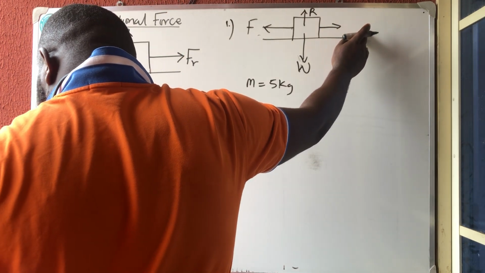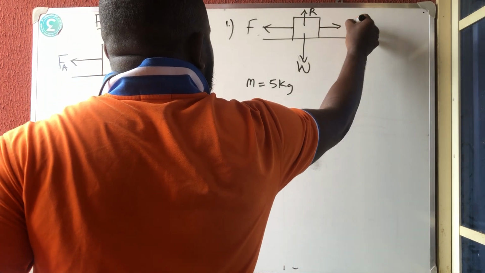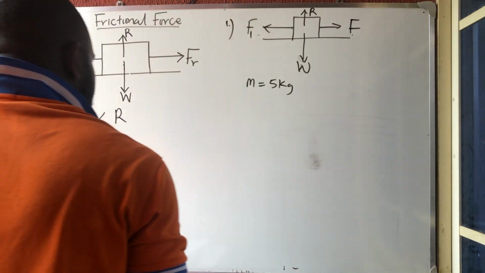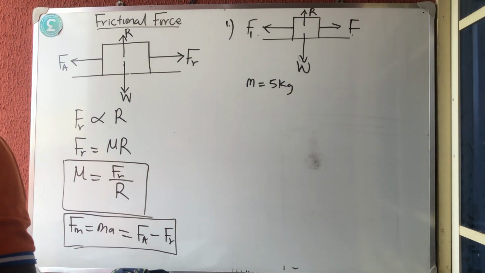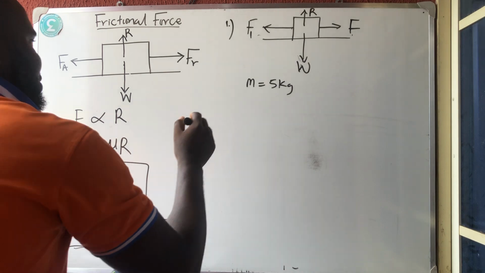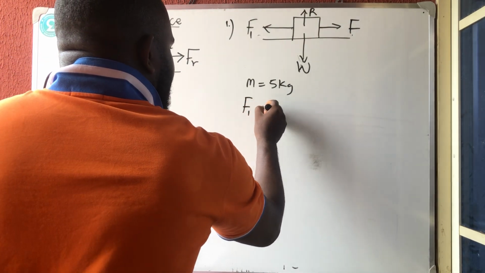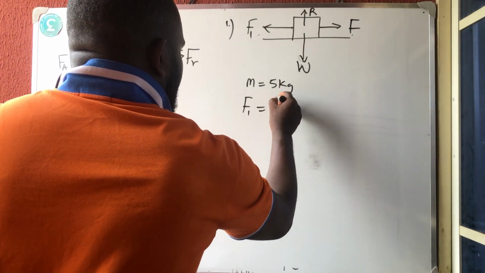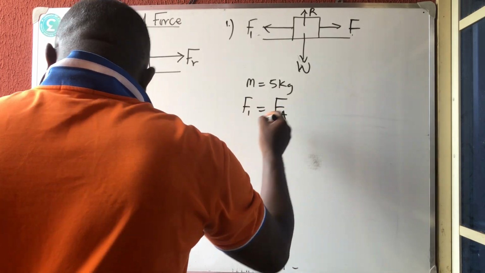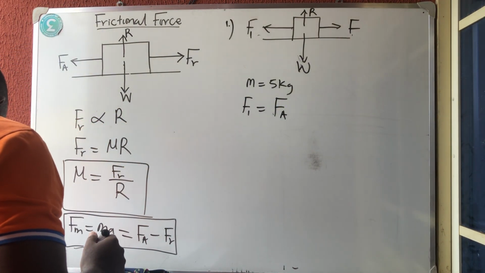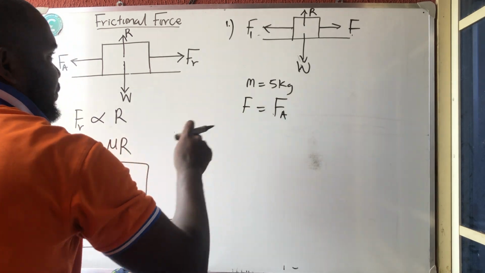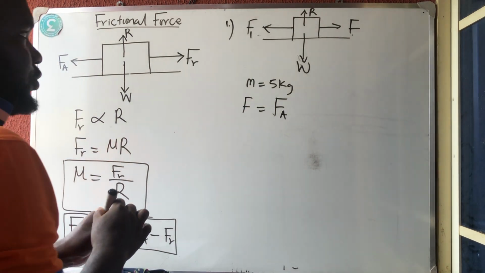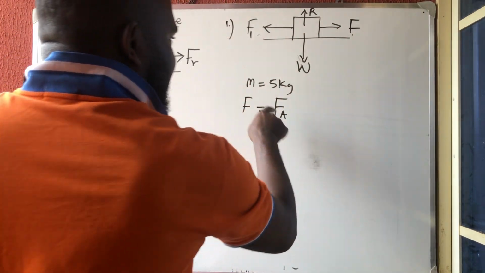They said that here is F, and here is F1. So they said that it is being pulled by a horizontal force. Which means the F1 is the applied force, okay? Call it applied force. They said it's being pulled by a horizontal force F. So we are putting it this way. So that is the applied force.